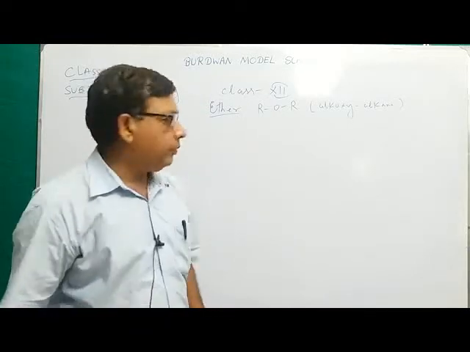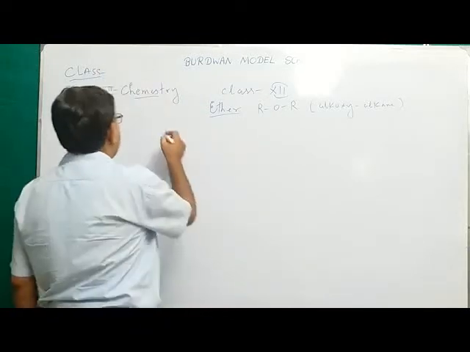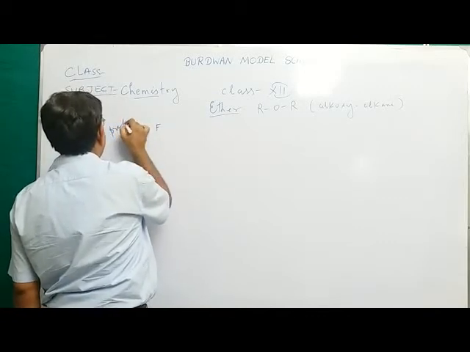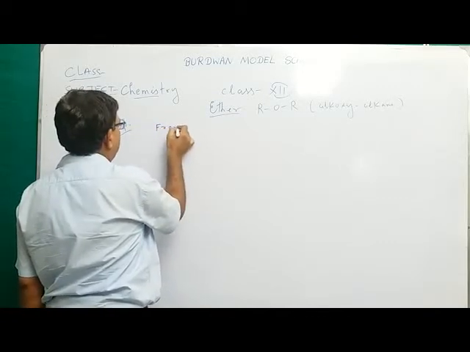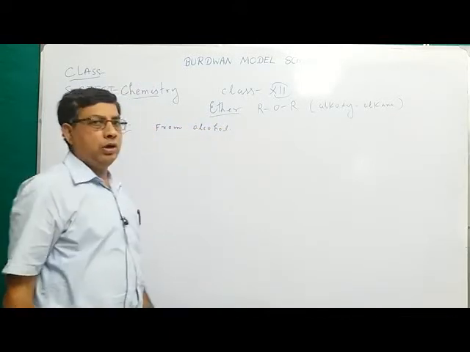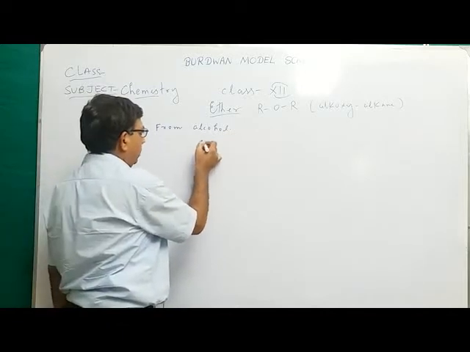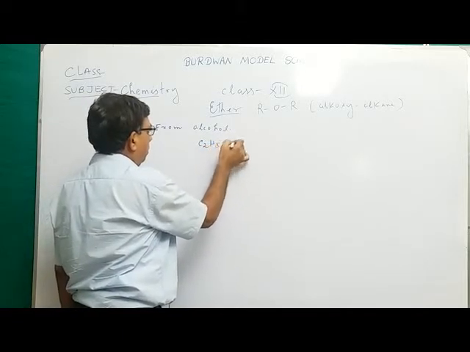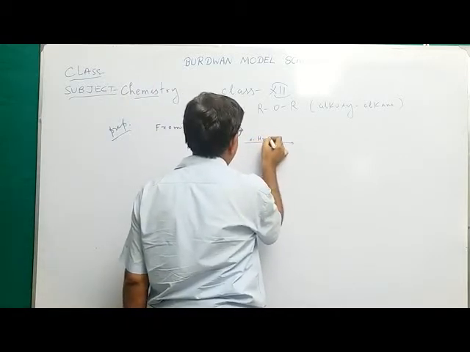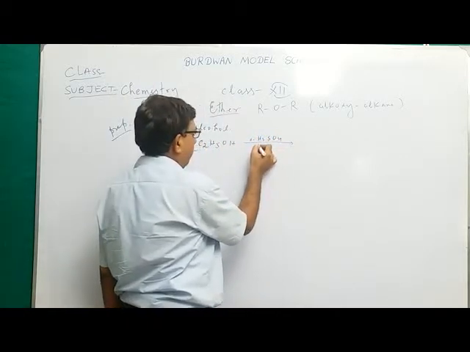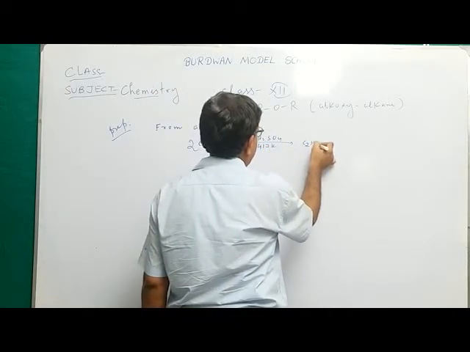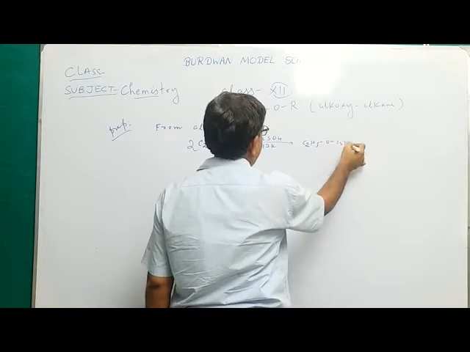The ether is prepared in the laboratory from alcohol. Preparation of ether, first very important method, from alcohol, mainly ethyl alcohol. Say we take 2 molecules of ethyl alcohol, heated with concentrated sulfuric acid at 413 Kelvin, it forms C2H5OC2H5.